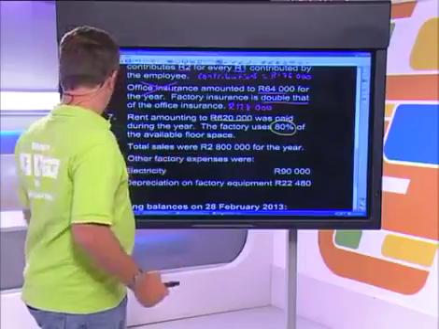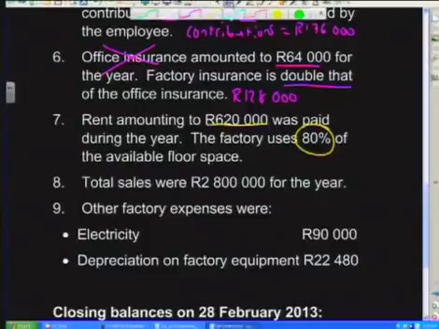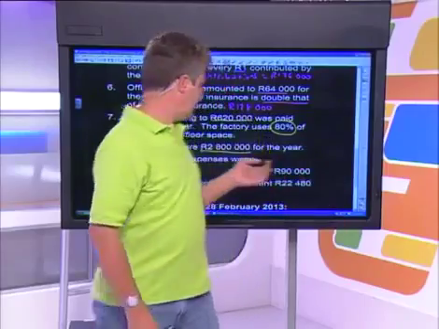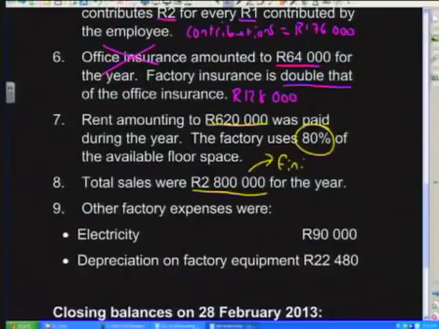It also tells us now that total sales were 2.8 million Rand for the year. So 2.8 million Rand were our total sales. If we are selling stock in the business, what this means is that we are selling our finished goods. So these total sales relate to sales of finished goods only.